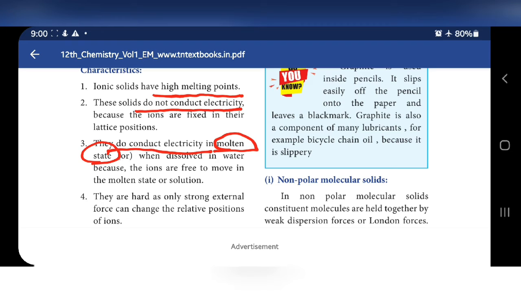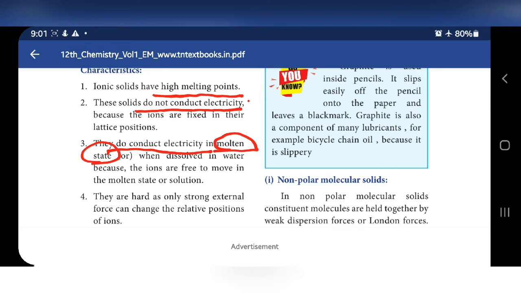Solid NaCl won't conduct the current, but if it is dissolved in water it will conduct the current, because in solids ions are strongly binded, it cannot move from one place to another place. But if it is dissolved in water, it will separate as ions, plus ion and negative ion. Positive ion moves towards negative, negative ion moves towards positive. So movement of ion, that is called as conductivity.